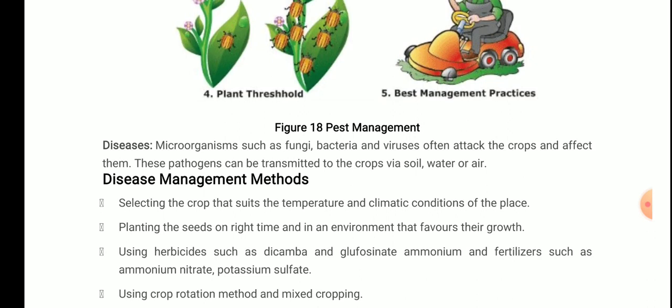Microorganisms such as fungi, bacteria, and viruses often attack the crops and affect them. These pathogens can be transmitted to the crops via soil, water, or air. You already know what pathogens are that cause diseases. Now, how to manage the disease causing organisms, or we can say the disease management methods.